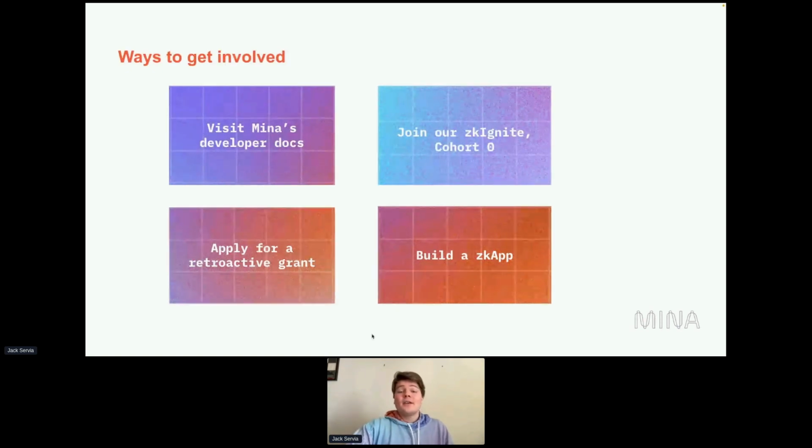And then finally, you can join our zk Ignite cohort 0, which is a program that has $250,000 in Mina tokens associated with it. Basically, we give prizes to people who make good faith zkApps and extra prizes for people who build particularly cool things. You can learn more about it from the link down here in the chat.